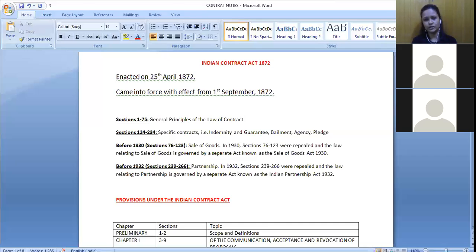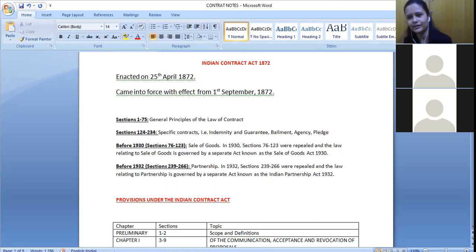And it was the third law commission of British India that actually made a draft, and later on, after a lot of delay and everything, finally we have the Indian Contract Act 1872. So for the Indian Contract Act, you can remember that before this act came, we were not having one single codified thing. Wherever we would get something, that part only we would take as a reference, that principle only we would apply. Finally this act came during the British period, and we are following this act till now, with some minor changes that we have made just to satisfy our needs of the present time. So basically this act came in 1872.